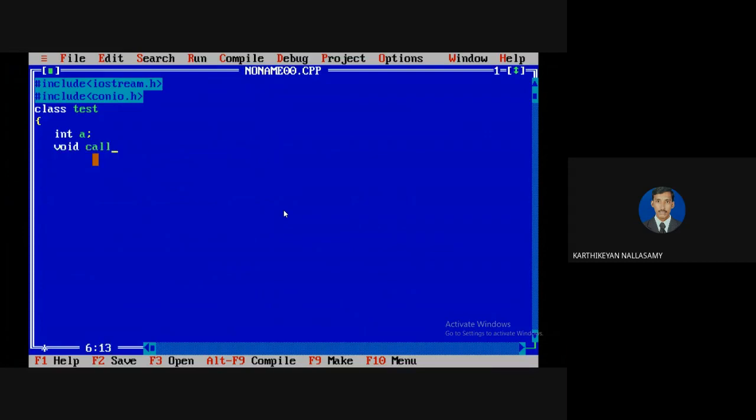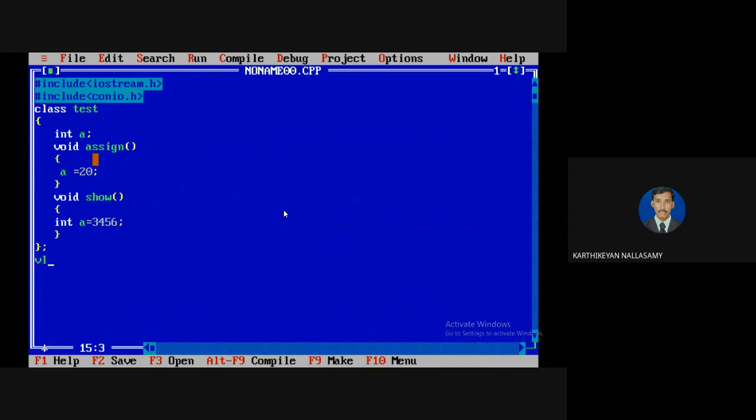Then I'm going to use a function, assign, to assign the value of this A equal to 20. Then I am going to create one more function. It is used to assign the value for one local variable. For example, the value of the local variable is 3456.